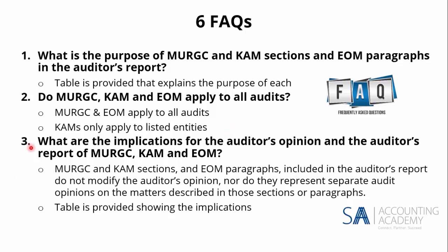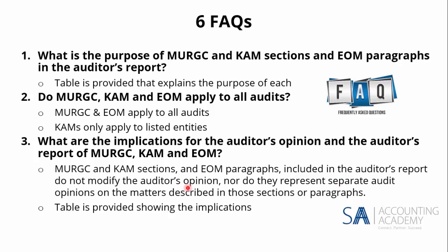Question number 3 looks at what are the implications for the auditor's opinion and the auditor's report of MERGEC, CAM, and EOM. Right, so let's look at it. All of those sections, the CAM sections, the emphasis of matter, even the material uncertainty, if it's been properly disclosed, if it's included in the auditor's report, they do not modify the auditor's opinion, nor do they represent separate audit opinions on the matters described in those paragraphs.